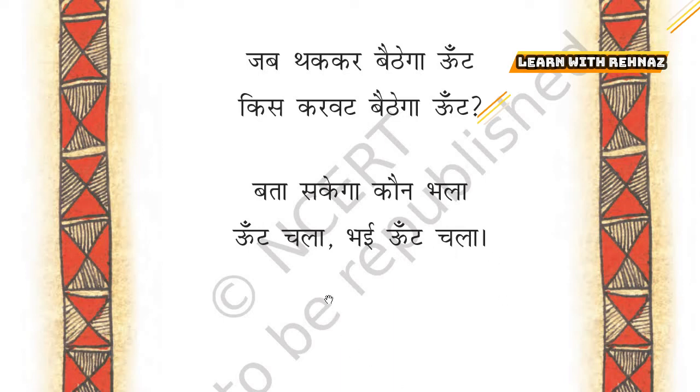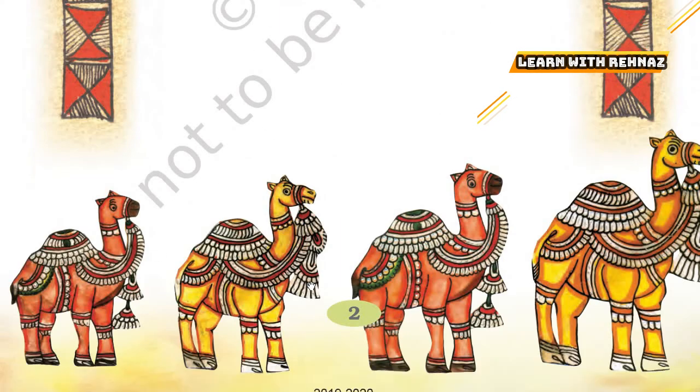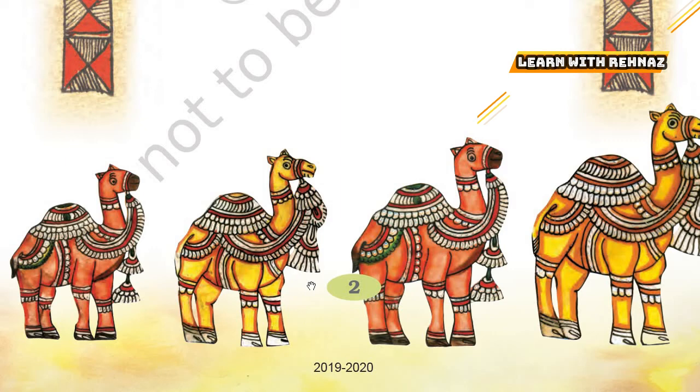So Oont Chala, this is how the camel is walking in the desert. So in the whole poem, the poet is trying to say how the camel looks and how it walks in the desert. It walks very unsteadily. It has a high neck, a long neck, and it has a hump, but still it walks very gracefully without getting stuck in the sand. And when it gets tired and sits down, no one can tell which direction or which position the camel is sitting down in the desert.